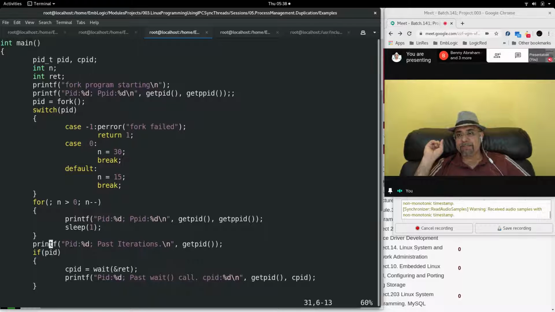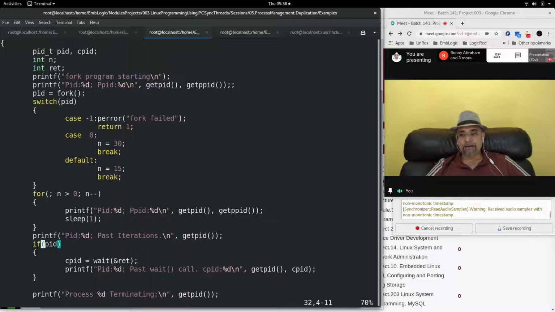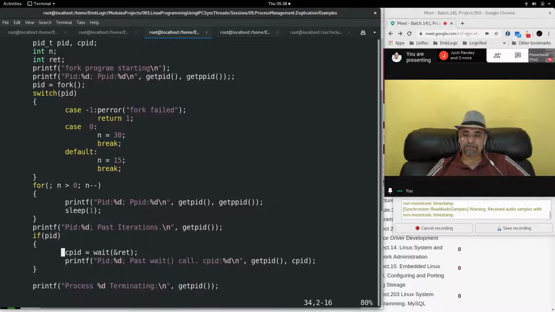If PID, what is this PID? PID is the return value captured from fork. This value will be positive if the fork is executed by the parent process. So this condition will be true for the parent process only, and for the child process this condition will be false. Only parent will go inside this block. Child will not be able to go in this block because for the child the PID is 0. As I told you earlier, fork returns 0 for child.